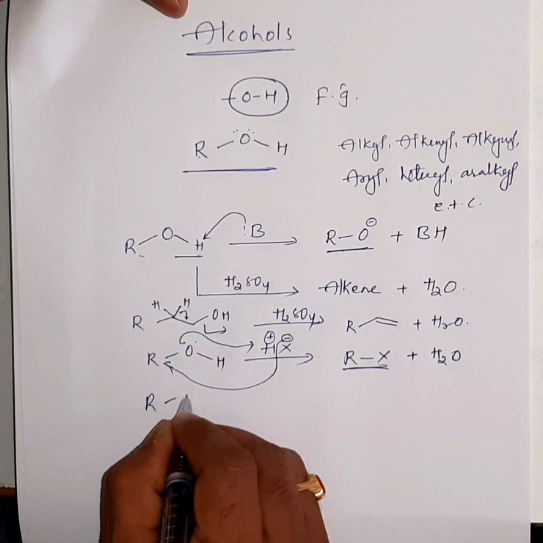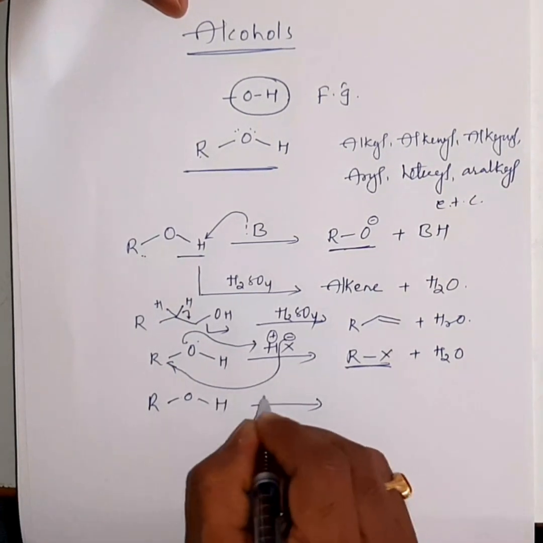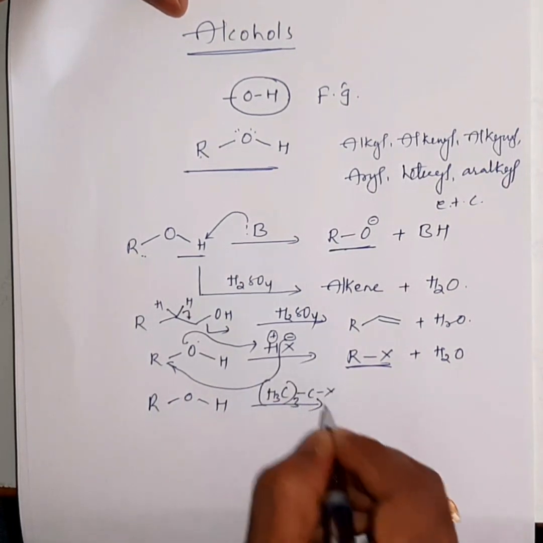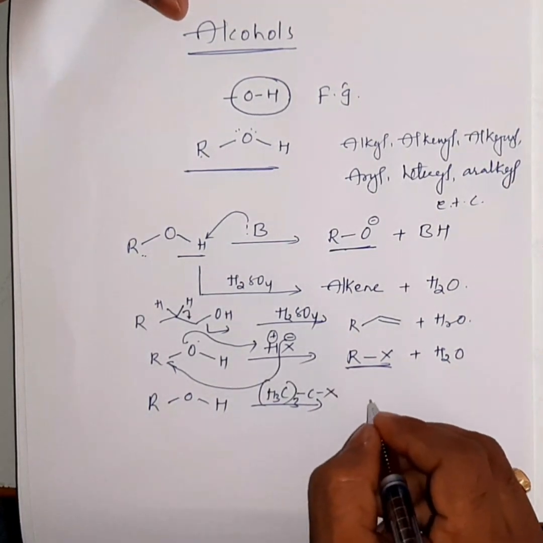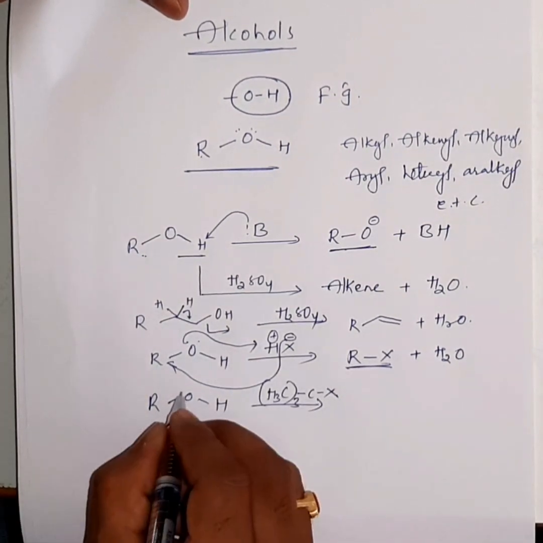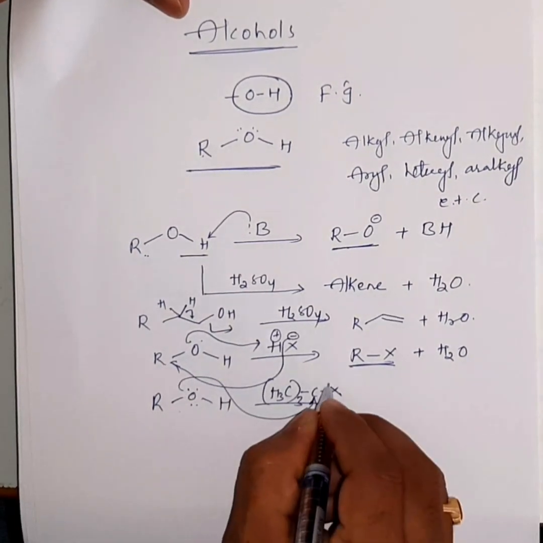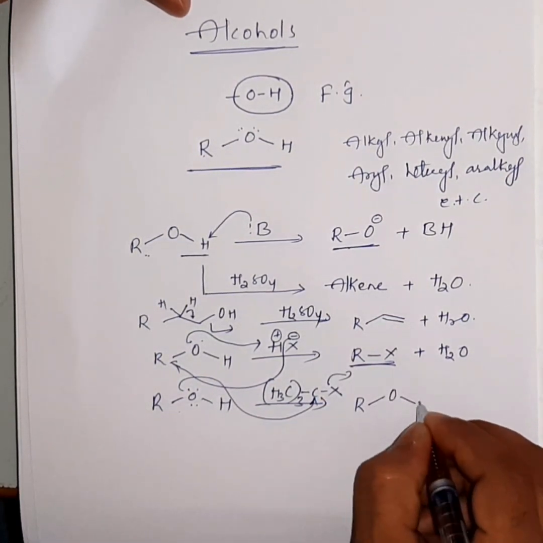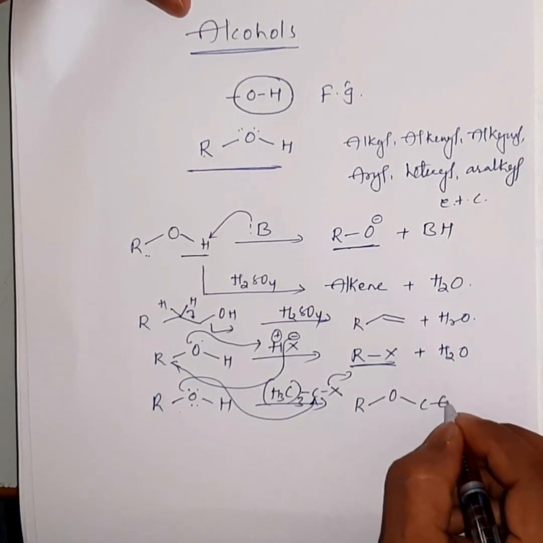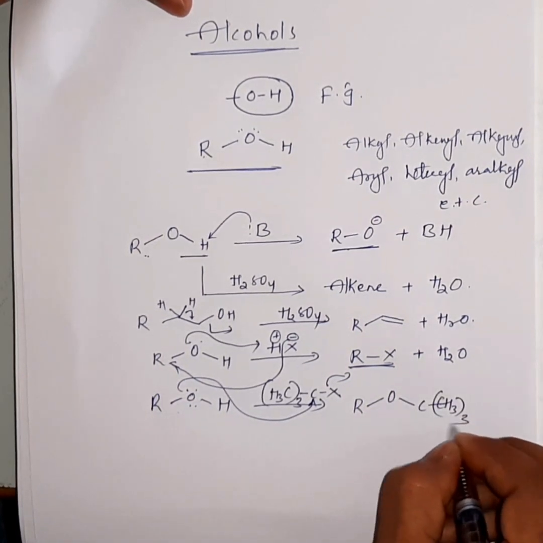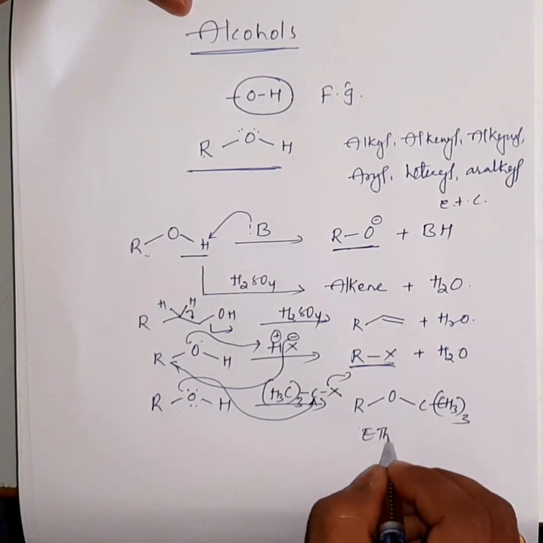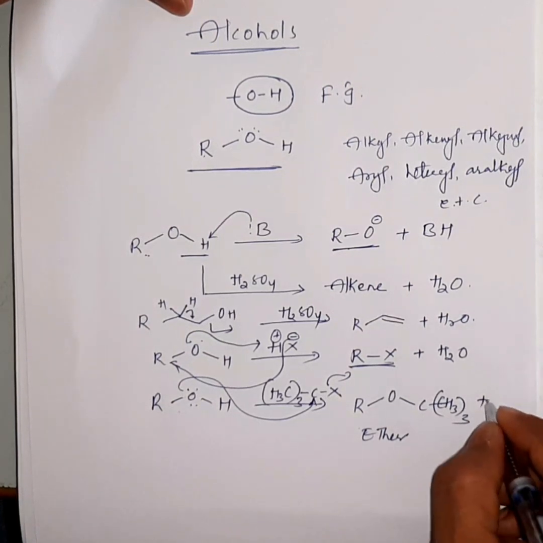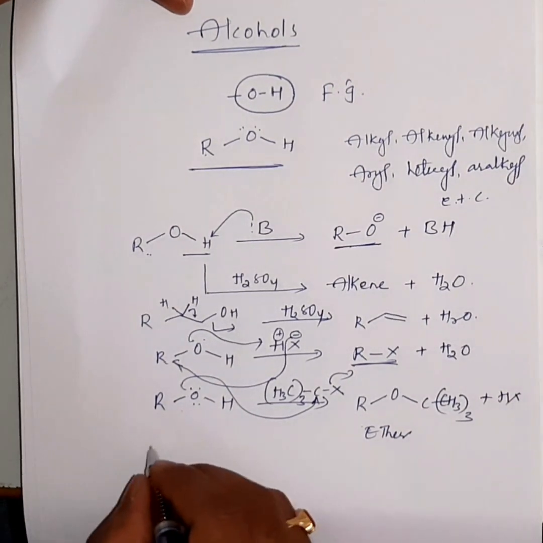Alcohols, on the other hand, react with tertiary alkyl halides generally, and in this case alcohols act like a nucleophile and result in the formation of nucleophilic substituted products, which we call in this case ether, with the liberation of hydrogen halide.